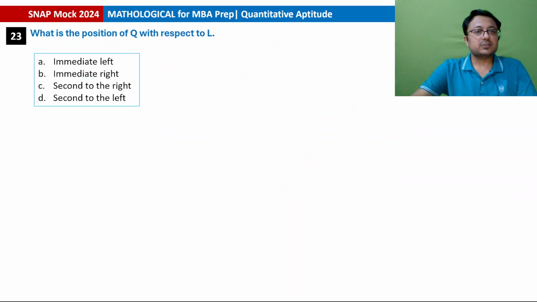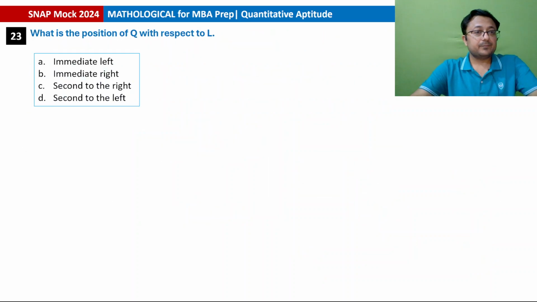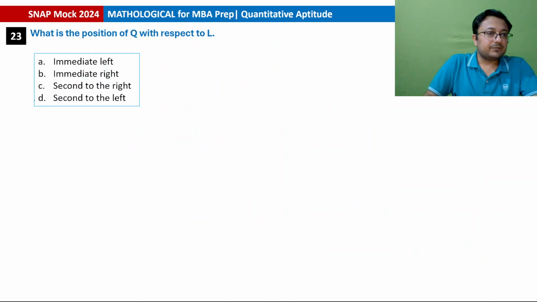First question, what is the position of Q with respect to L? Position of Q with respect to L. So Q is second on the left. Q is second on the left. Isn't it so? ठीक है, second on the left, second to the left.